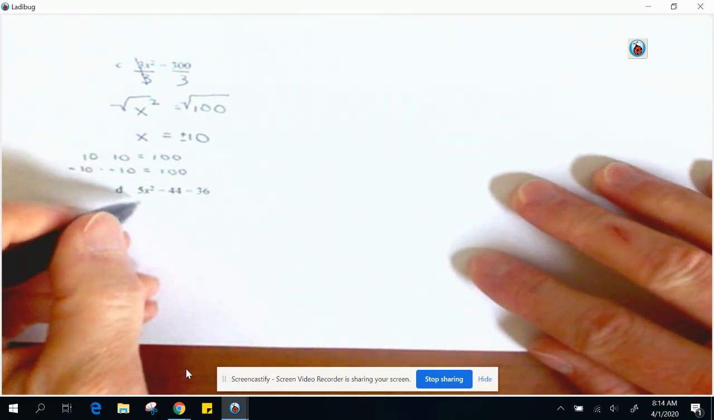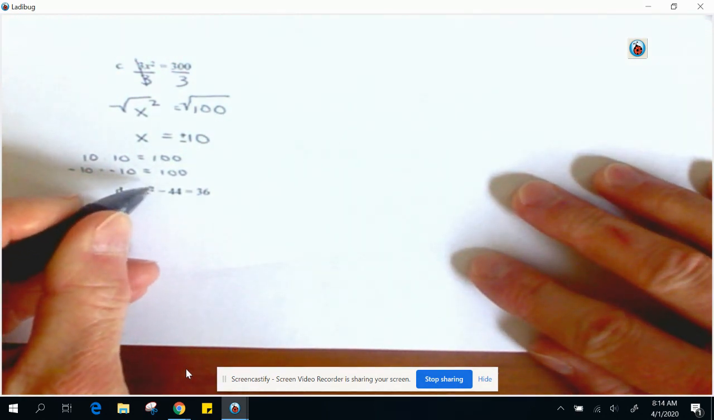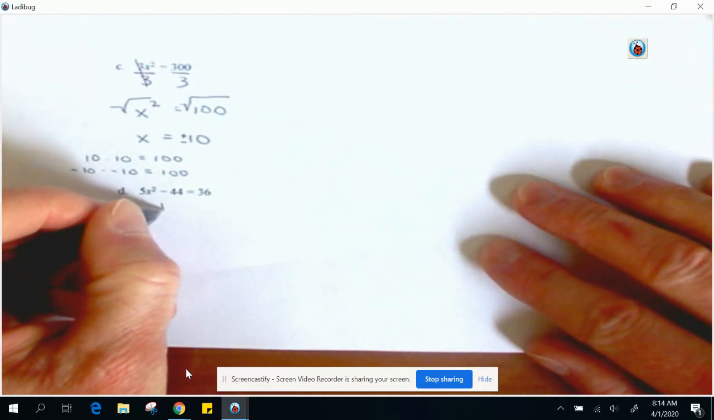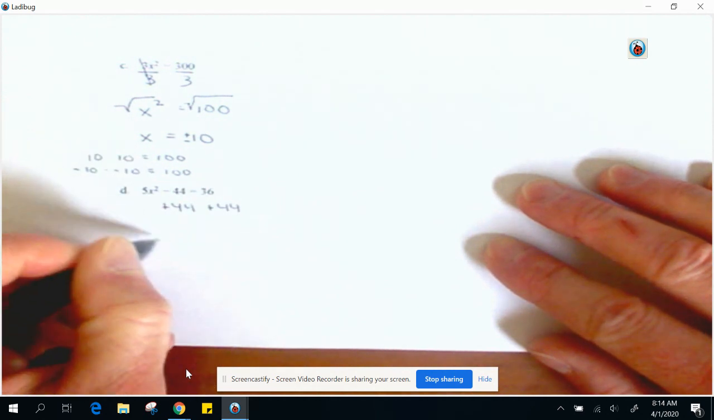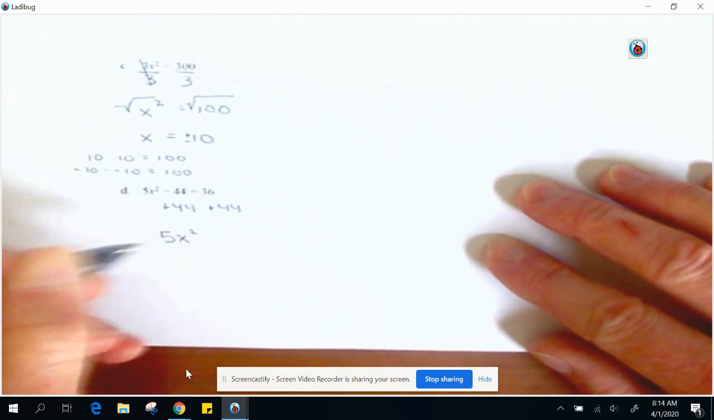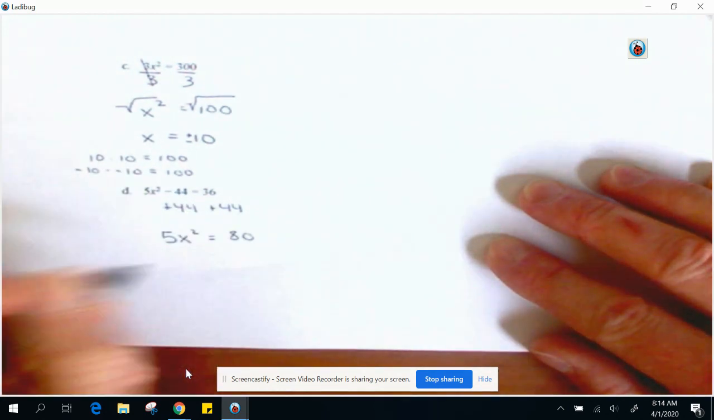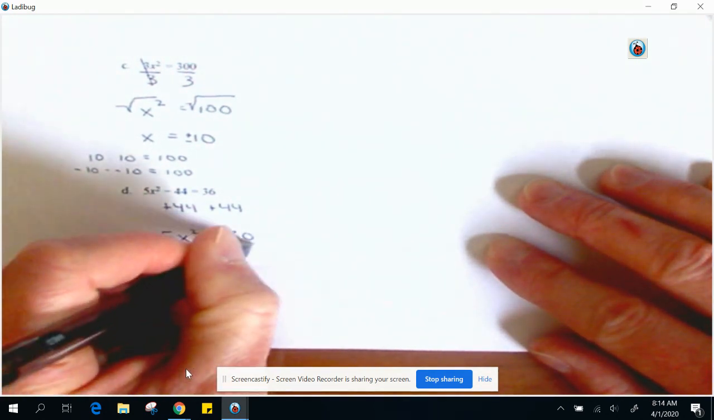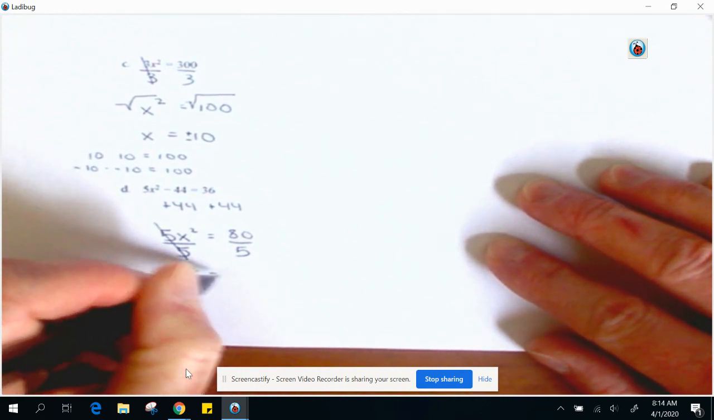Now I'm going to get x squared by itself because that's what I need to do to take the square root. Plus 44, plus 44. So 5x squared equals 80. Divide by 5 on both sides. Those cancel, so x squared equals 16.